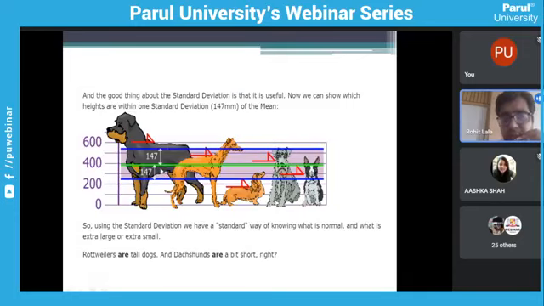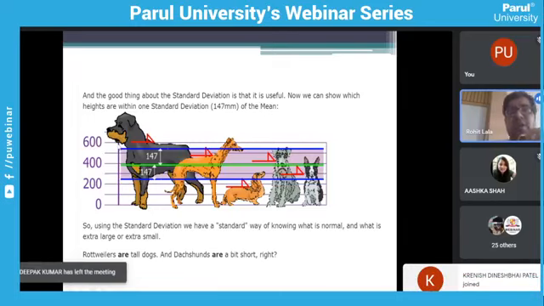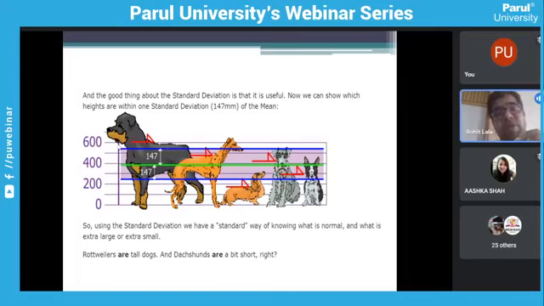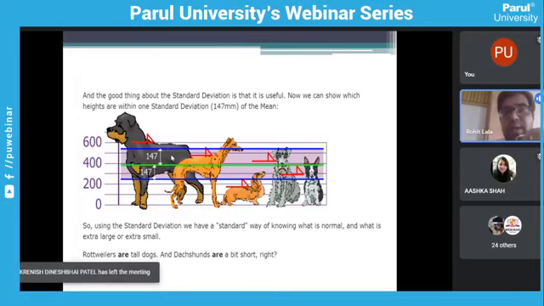So from below average to above average, this is my range bound. The dogs which come within this are considered normal dogs. But yes, some dogs are not in this range. Those are known as outliers. Outlier means they have extreme values. Outliers may be studied for certain purposes, so outliers are good. But outliers affect the mean. And that's why the fewer the outliers, the more normal the data would be.